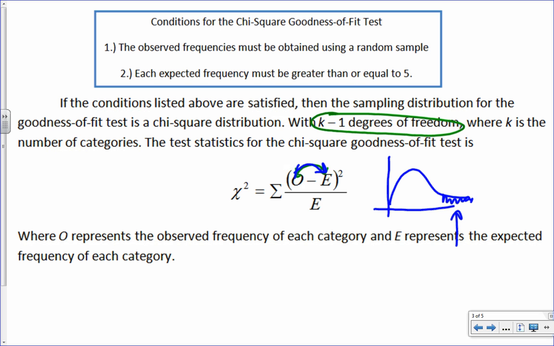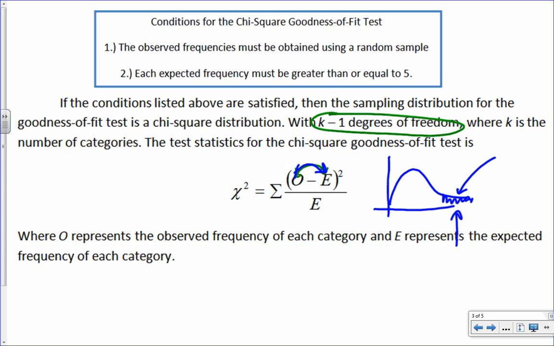So for a chi-squared goodness of fit test, what type of tail test are you always going to do? You're always going to do a right-tailed test. You need to write that down somewhere. It might actually be written a little bit later. But that's really important. Can you see why? Because I want it to be really close. So I want to be able to support the fact that they're really close together, right?